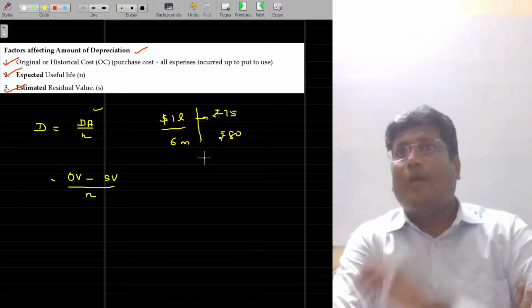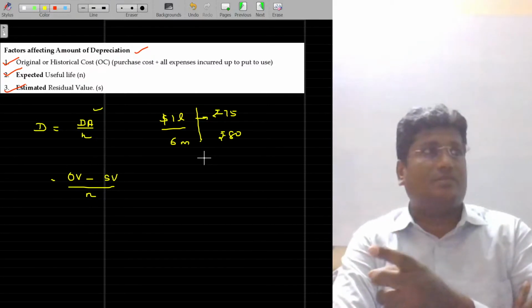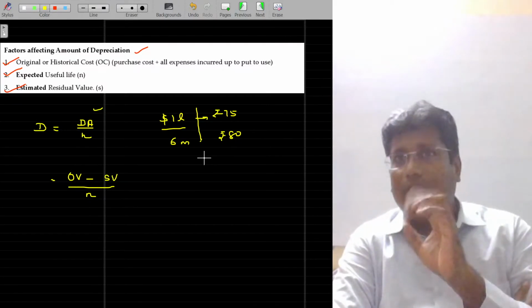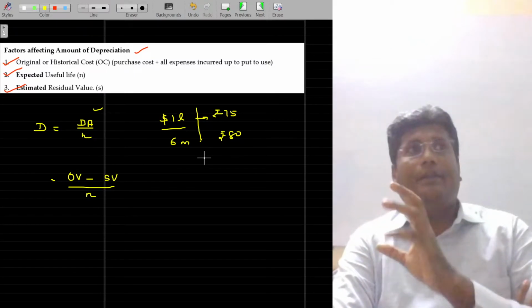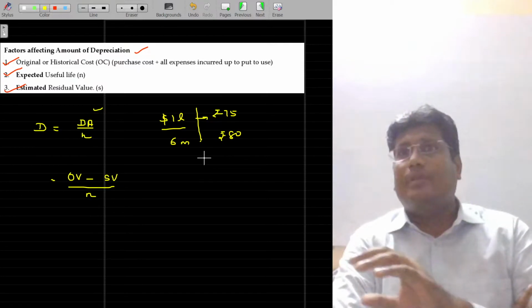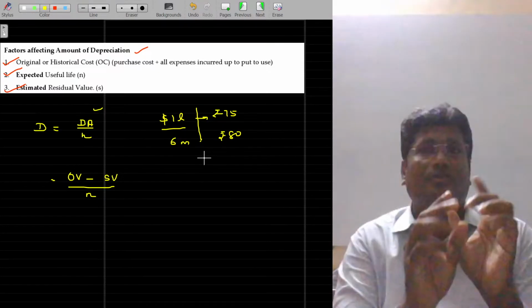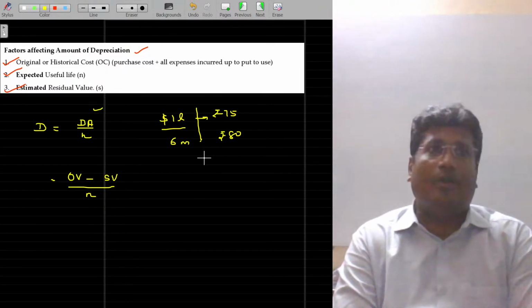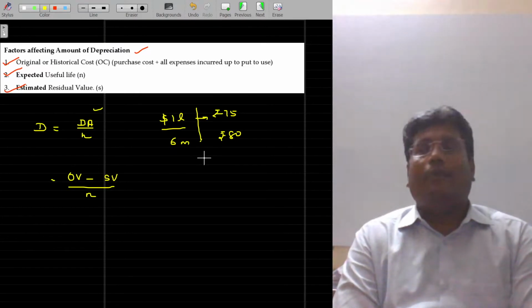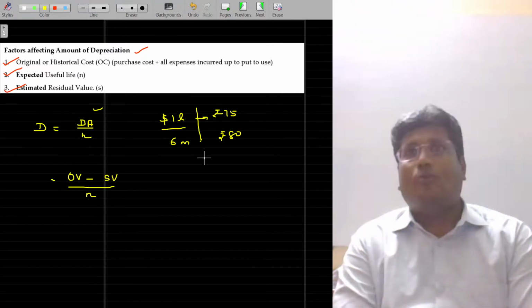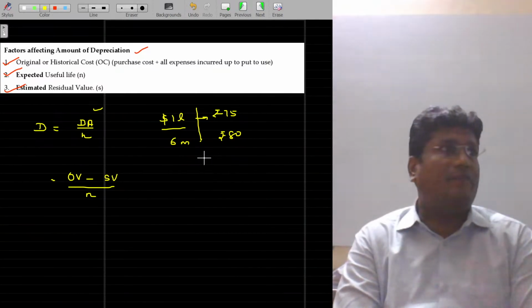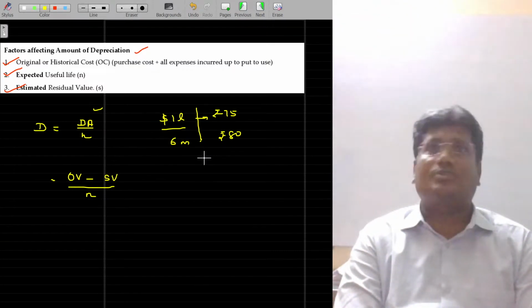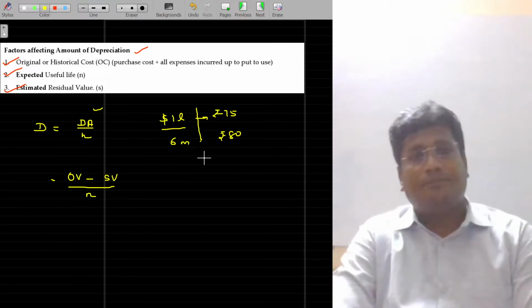Property, plant, equipment, the valuation process and depreciating process are given in Accounting Standard 10. At the intermediate level, you will be studying these in detail. At foundation level, you will have that knowledge and only one idea you are going to implement in your examination. If you are a CMA foundation student, very simple, you will be confined to the first level, especially the straight line method of depreciation as well as the WDV method of depreciation. Beyond that, you don't need to study anything.